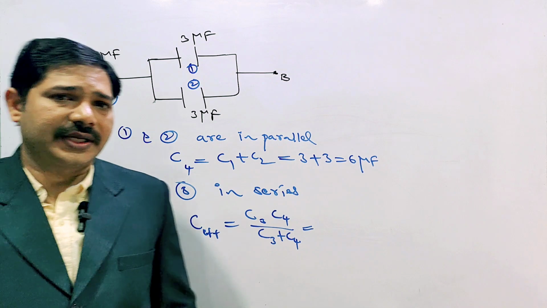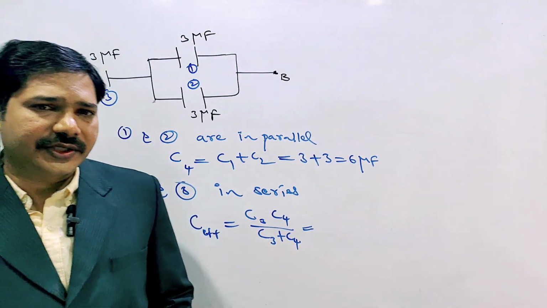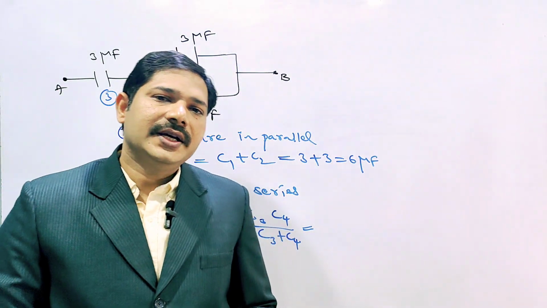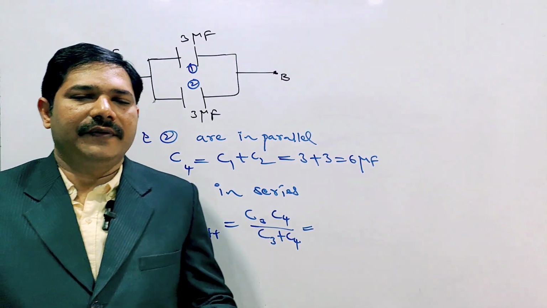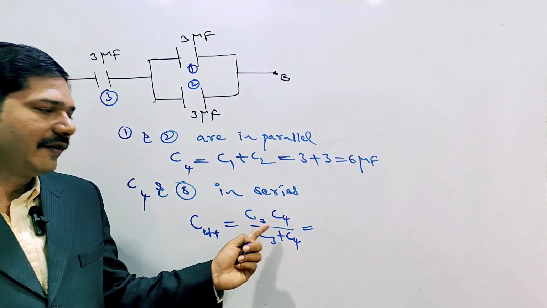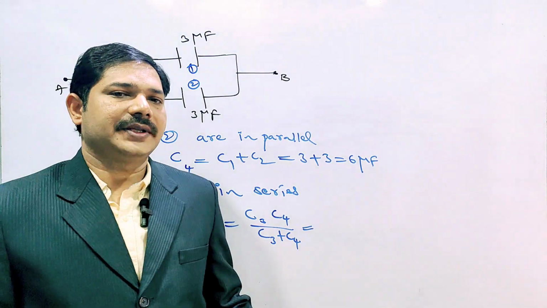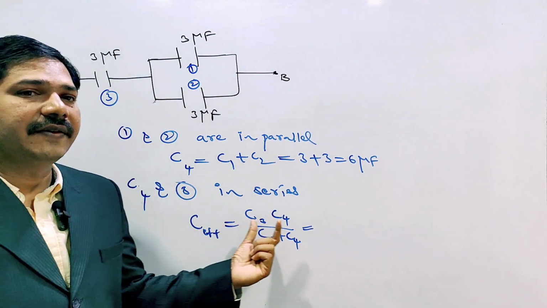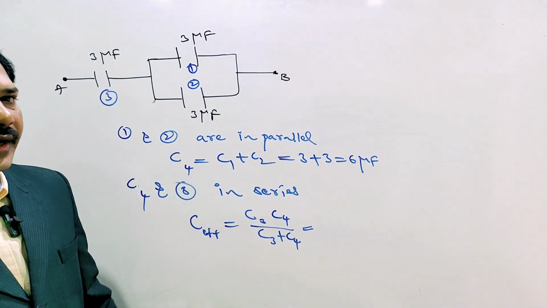When two capacitors are in series, what is the effective capacitance formula? 1 by C equals 1 by C1 plus 1 by C2. If you take the LCM, C1 plus C2 by C1 C2, and take the reciprocal, we get C1 C2 by C1 plus C2. So here, instead of C1 and C2, we are taking C3 and C4.